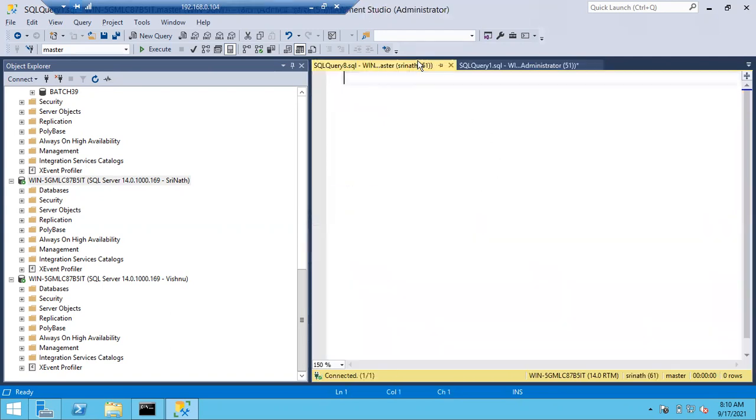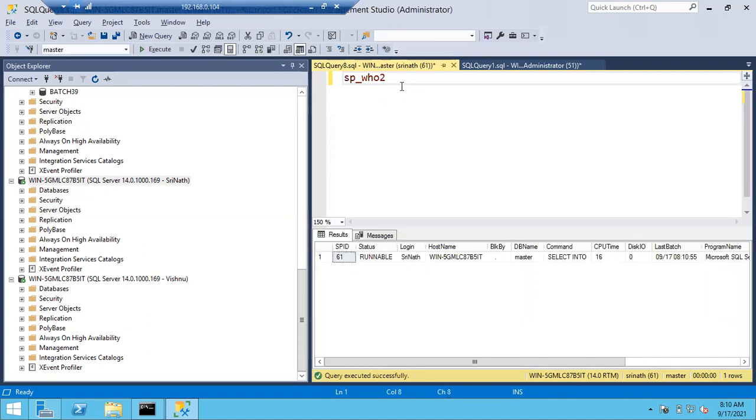Let me run. Okay, this is Srinath session, right? Let me run select star from... what can he run? He cannot run anything actually. Why? Because he doesn't have permissions, right? Let me run sp_who2 only. sp_who2. Okay, right.